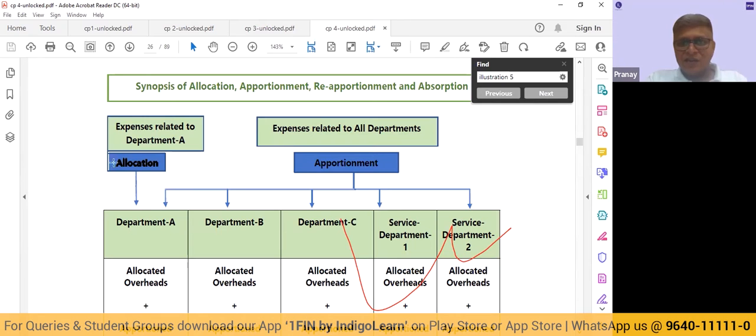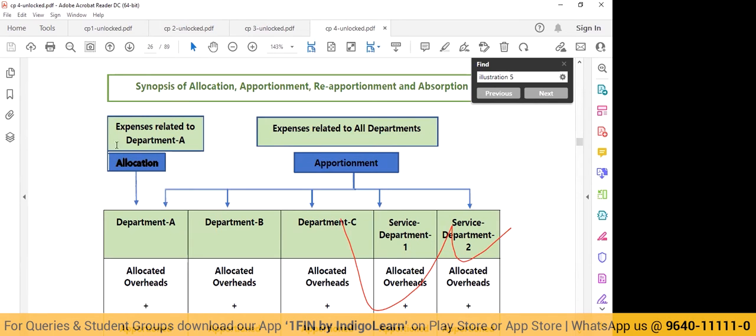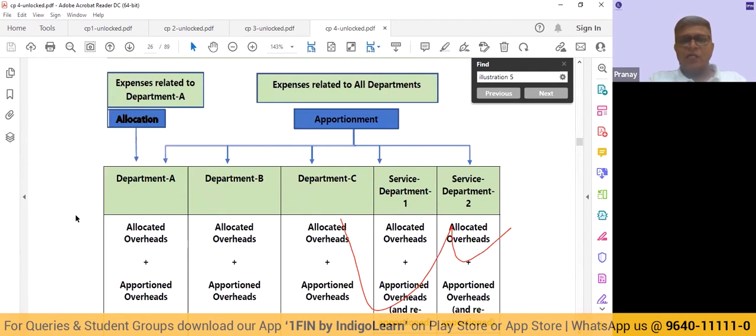So the first step that we are always going to do is to allocate. So whatever is directly attributable, we are going to allocate. So we are going to allocate the overheads to the production departments A, B, C. We are going to also allocate what is directly attributable to service departments 1 and 2.